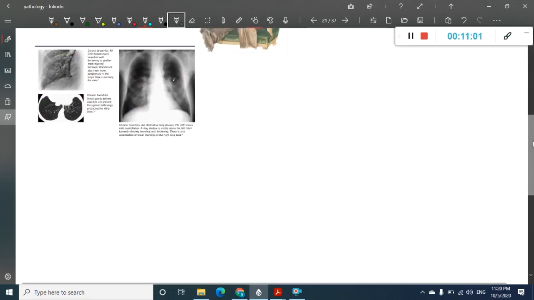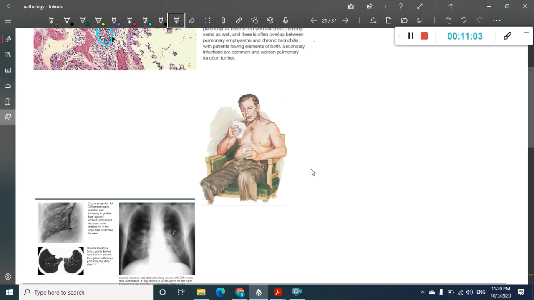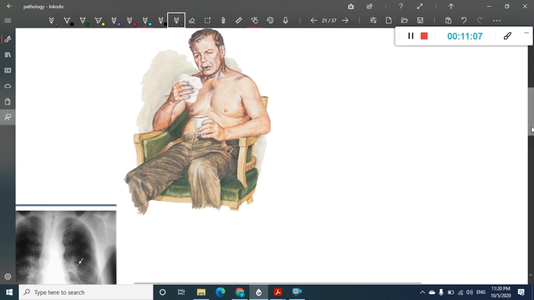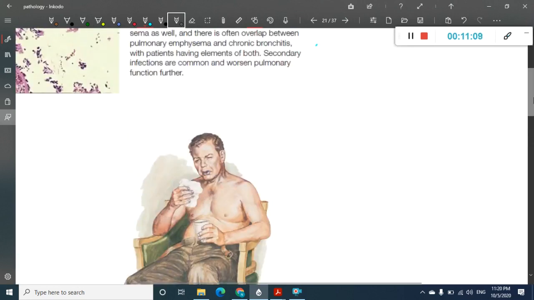Then how does the patient present to you? If you see this patient, the patient has dyspnea. The patient presents to you with dyspnea and productive cough. The productive cough has copious sputum, and there is a history of recurrent infections, recurrent exacerbations, and episodes are seen, and there is hypoxia. Obviously I have told that.